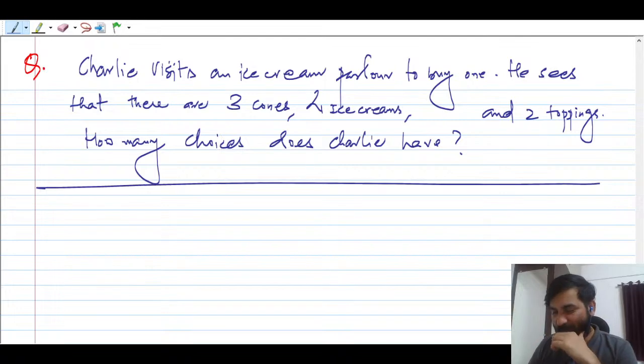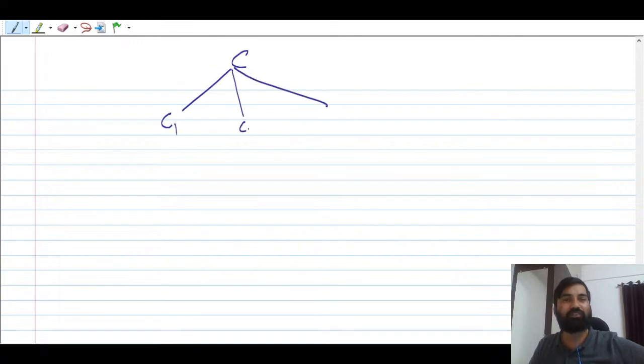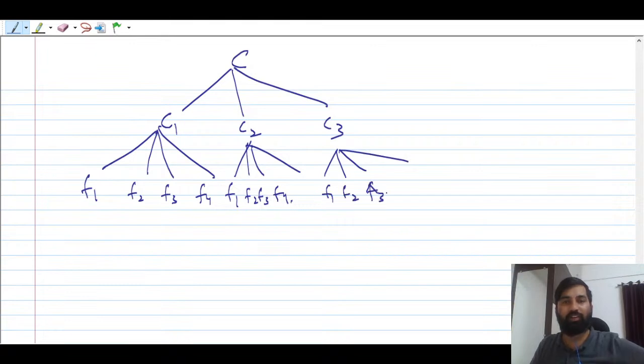So let us divide and conquer the problem. What we can say here is that we have three kinds of cones, C1, C2, and C3, and each cone has four flavors: F1, F2, F3, F4.